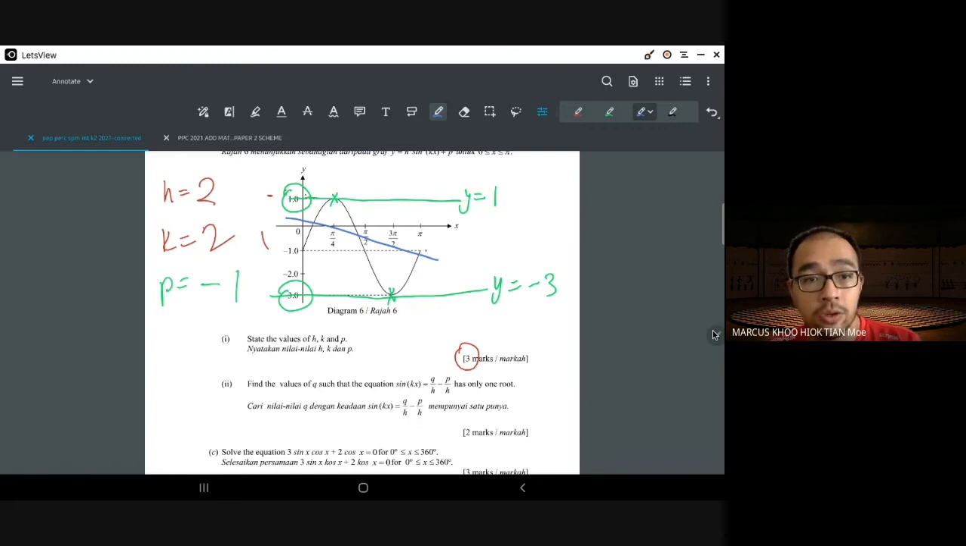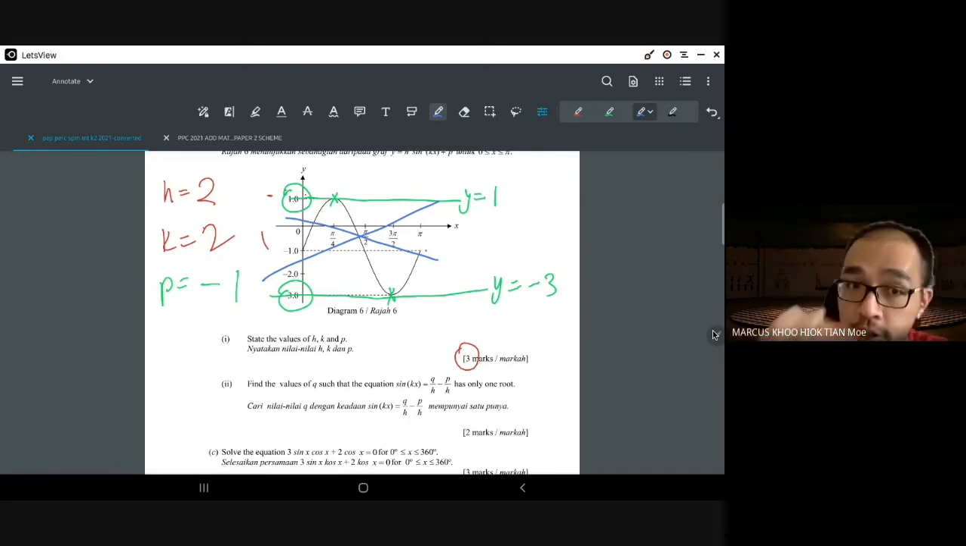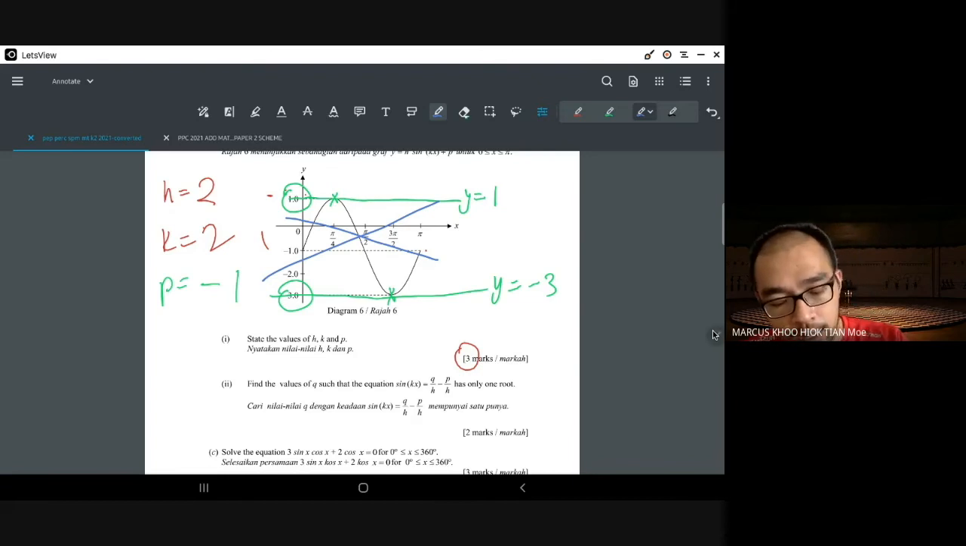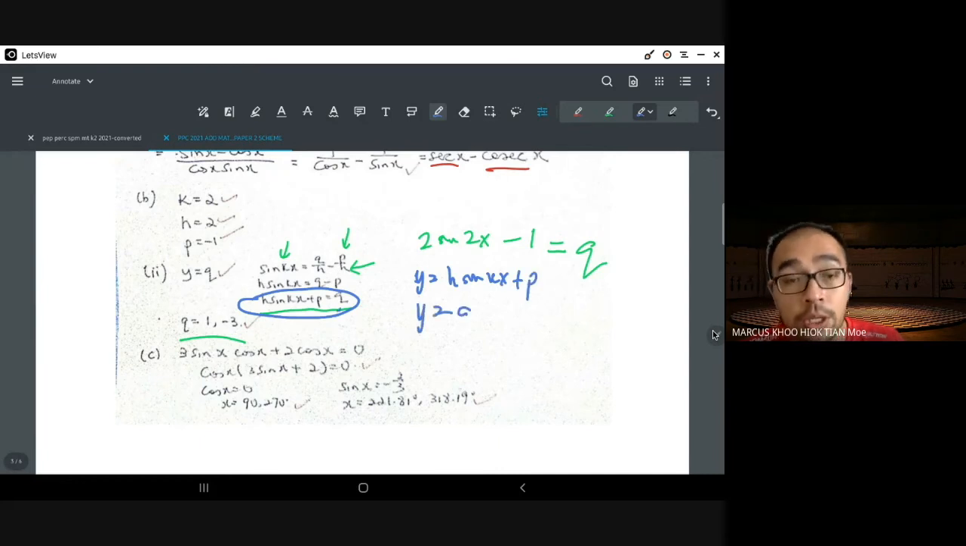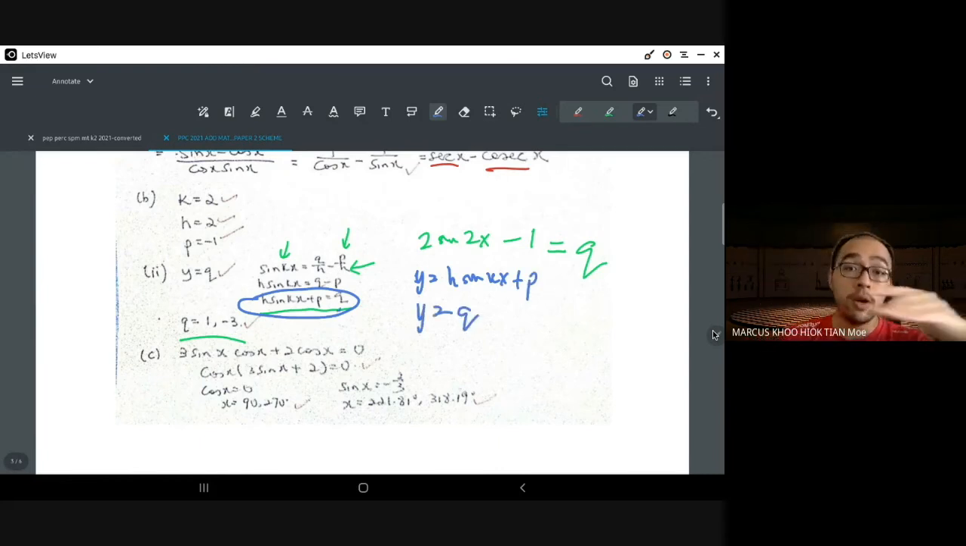Any other line that you draw will always touch more than 1. Even if, let's say, I draw something like this, okay, you actually still touch more than 1. So the only possible way is that if it is a horizontal line that only touches this one at only one point. Okay, and also because we have rearranged our equation, right? Y equals to H sine kx plus P. Therefore, this one y equals to Q. So y equals to Q means it must be a horizontal line only. Okay, this is from your maths form 5.